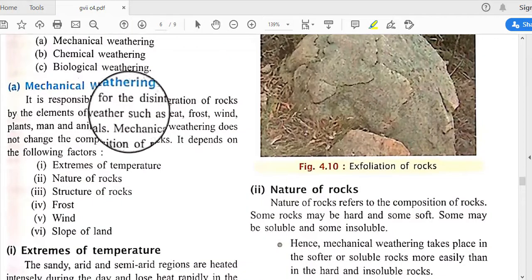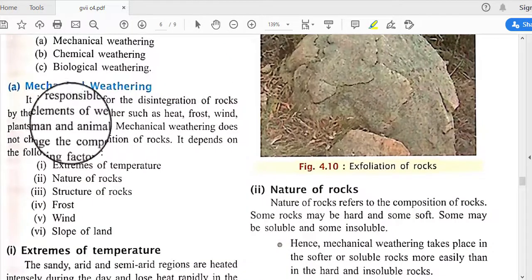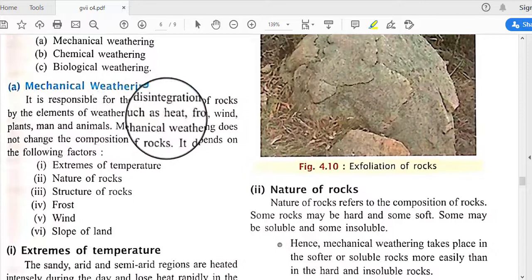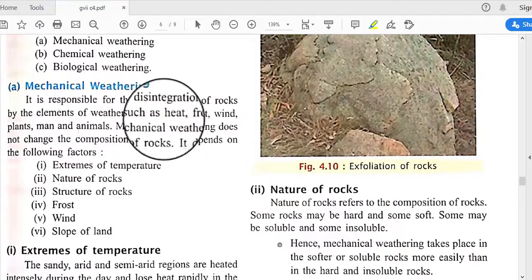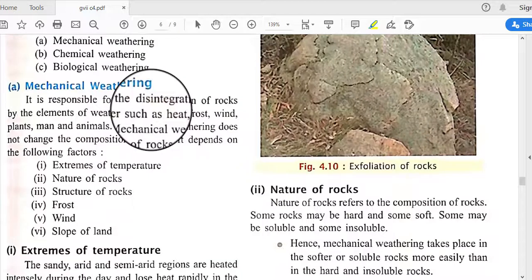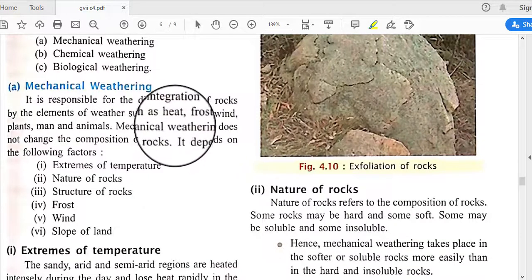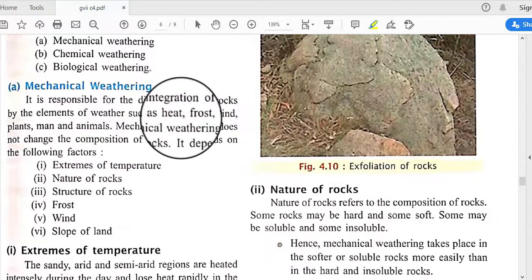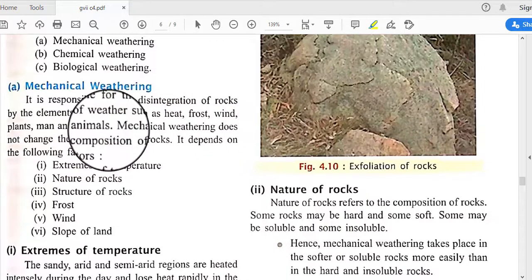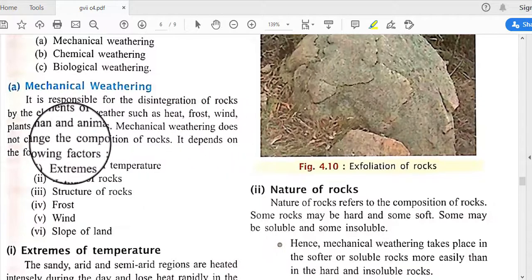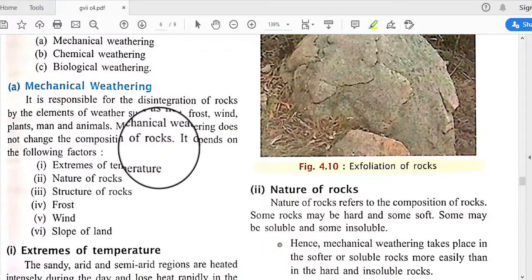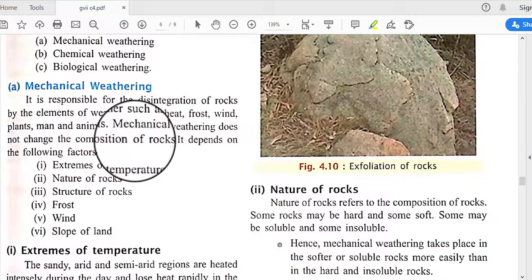It is responsible for the disintegration of rock by elements of weather such as heat, frost, wind, plants, man and animals. There is no chemical change; the weathering occurs through mechanical activity. And mechanical weathering does not change the composition of the rock because there is no chemical reaction.